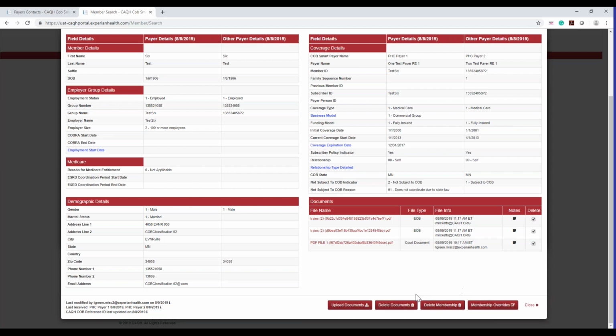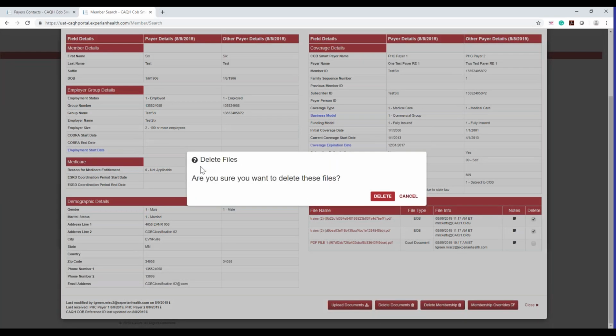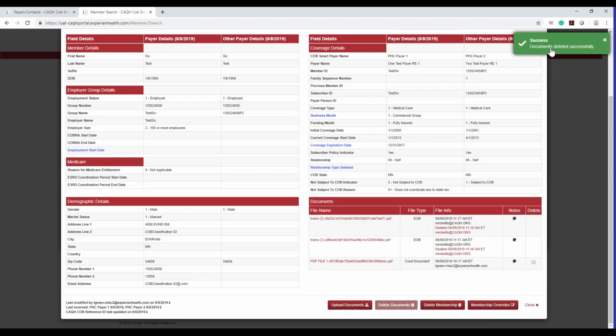And I'm in here as a portal admin, so this is why I can click the other payers' documents, but normally you guys will not have the permissioning to click the other payer's document, delete the other payer's document. You can only delete the documents that you've uploaded, not anyone else's. I'm going to go ahead and click delete document. You're going to get a message that says, are you sure you want to delete these files? You're going to go ahead and click yes, delete.